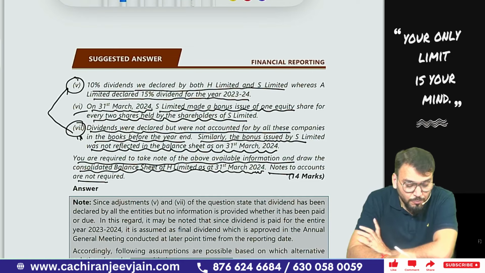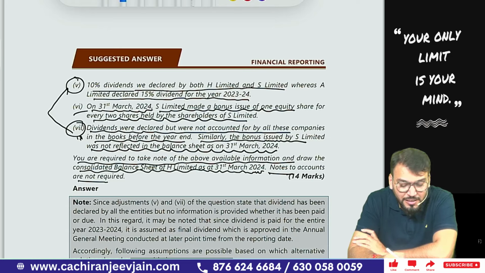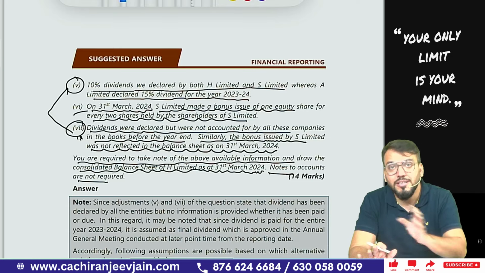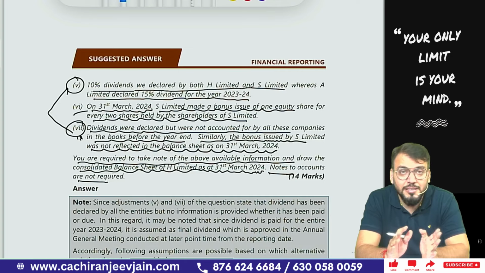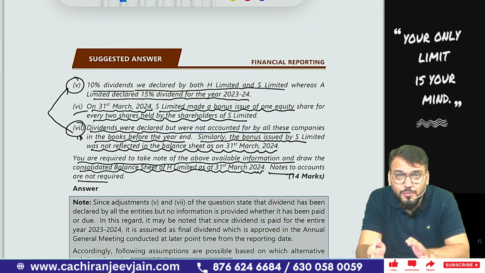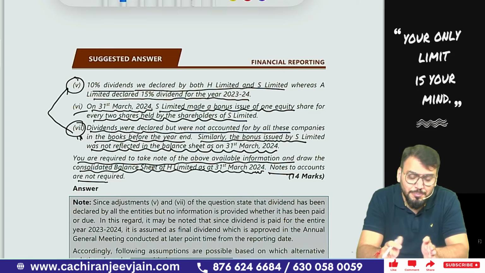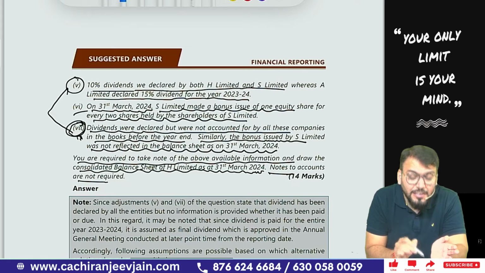Now let's see point number 5. They have said 10% dividend was declared by both H and S as well as by A Limited also, but A Limited declared 15% dividend. But they have said no company has accounted this dividend in their books of account. Correct? So one assumption which can be taken by the student in exam is that this dividend is declared after the reporting date, after the balance sheet date, means after 31st March 2024. Because of point number 7, that confusion started.